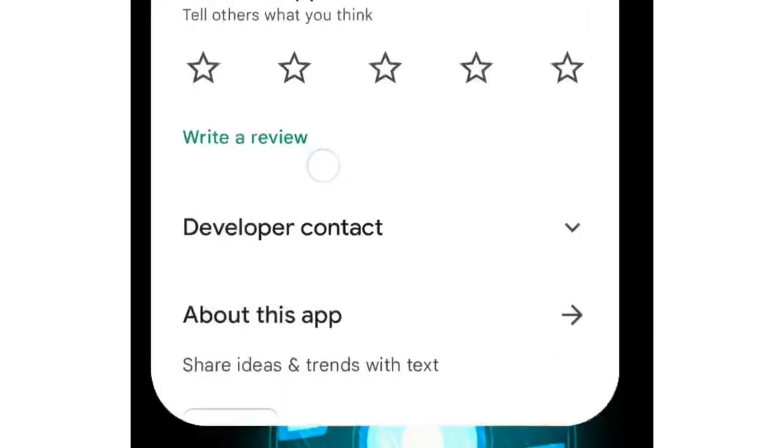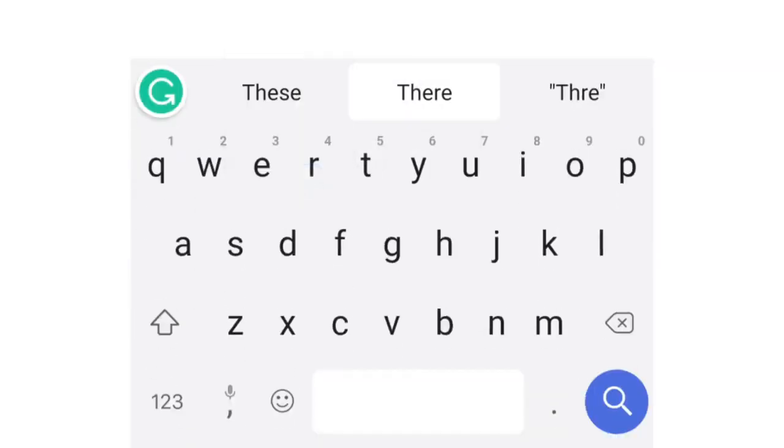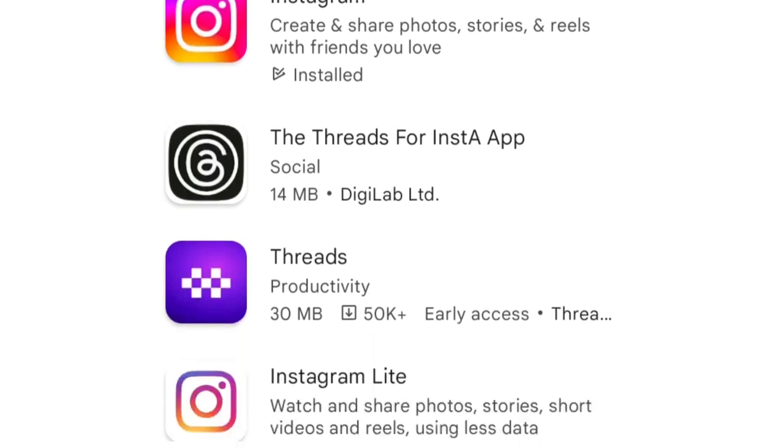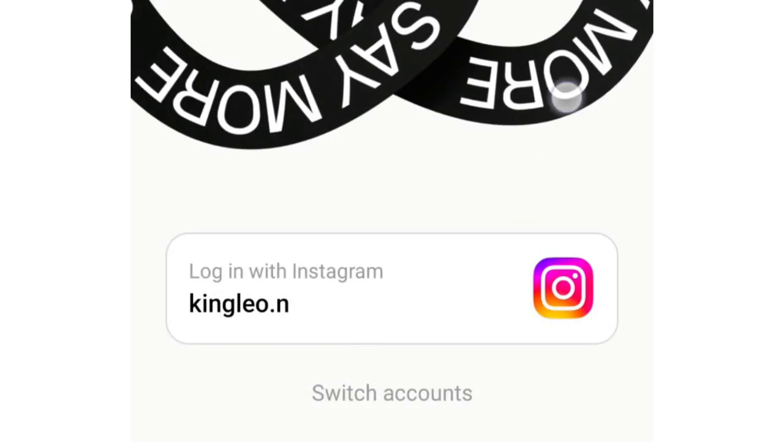Alright, so let me show you how to make use of Threads, the Instagram app. Just go on Play Store. You can also search on App Store, but I'm using an Android phone right now, so just search for Threads, an Instagram app, then click on it, then click on open. Then the next thing you see here is login with Instagram.